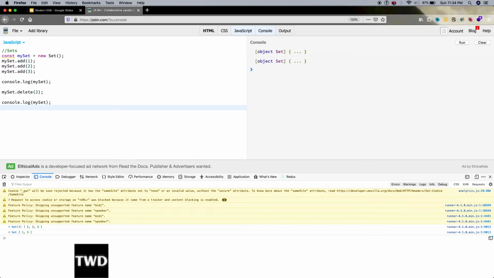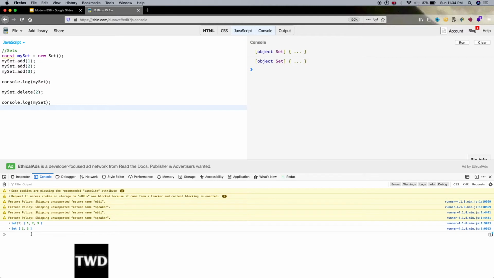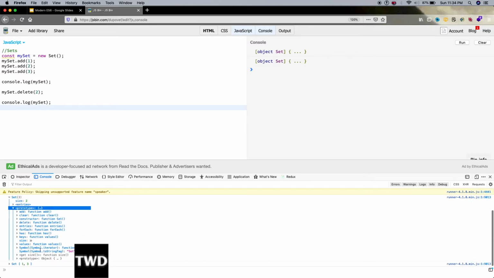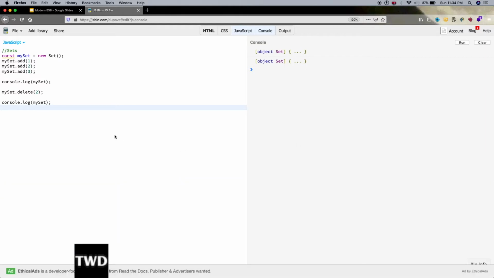When I run it, you cannot even expand it. The set will be shown as 1, 2 and 3. It is a sort of array but not an array, and I have removed the 2, so it is showing like this. One more important thing in sets, they're iterable like arrays. That means if I check the prototype, I will see Symbol.iterator.